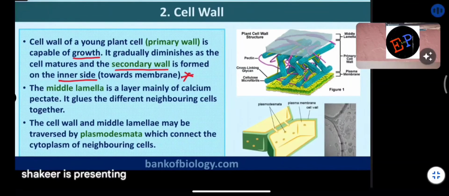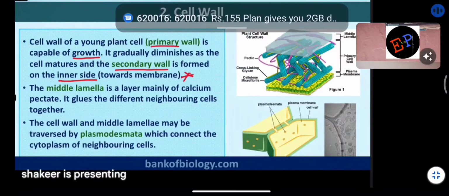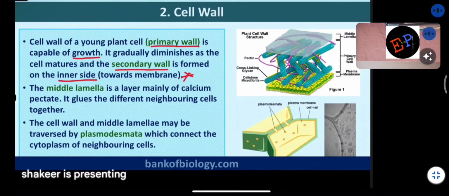So what is meant by primary wall? The wall which has the ability to grow is called the primary wall. The wall which doesn't have the ability to grow is called the secondary wall.